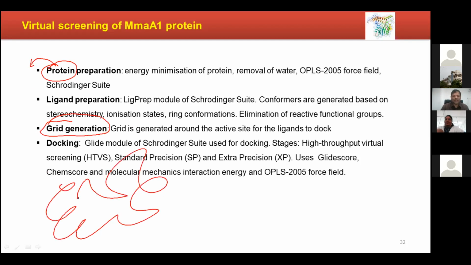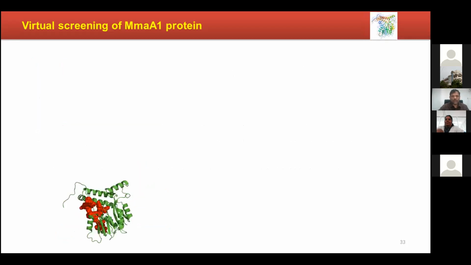Let's say this is the protein, this is the receptor pocket, then we define the space like this as a grid, so that your computer will not look for interactions here or here or here. No, it will not do it over here. It will search only over here. So a lot of time is saved. Here we can use any of the docking softwares which will suit your work.